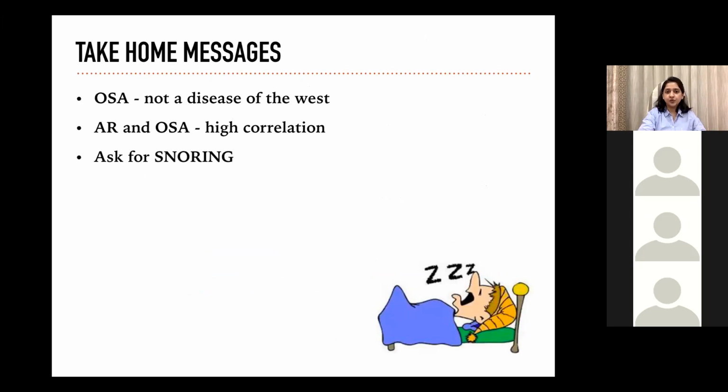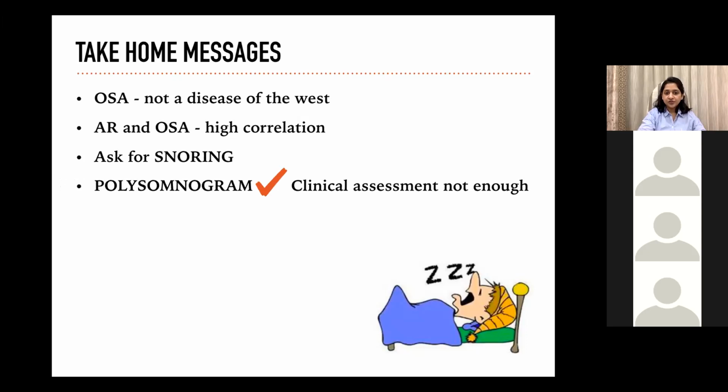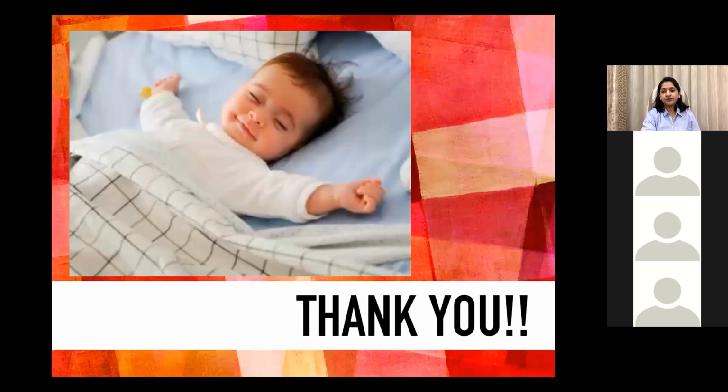Always ask for snoring in all patients, especially patients with AR. Polysomnography is a must. Clinical assessment is not enough. And TNA surgery is a small surgery with big results, so we should not shy away from advising TNA surgery to our patients. Thank you.